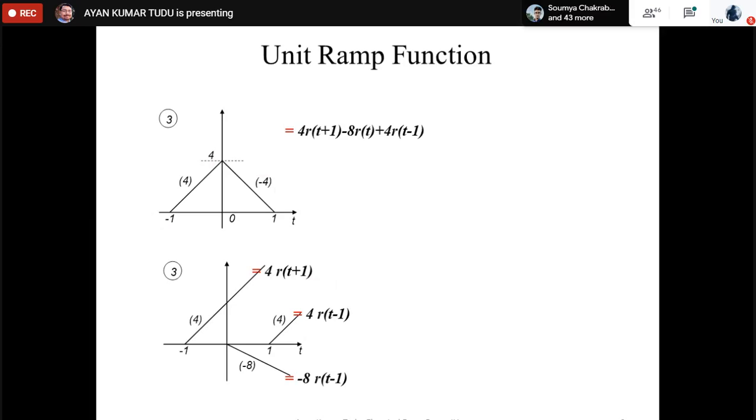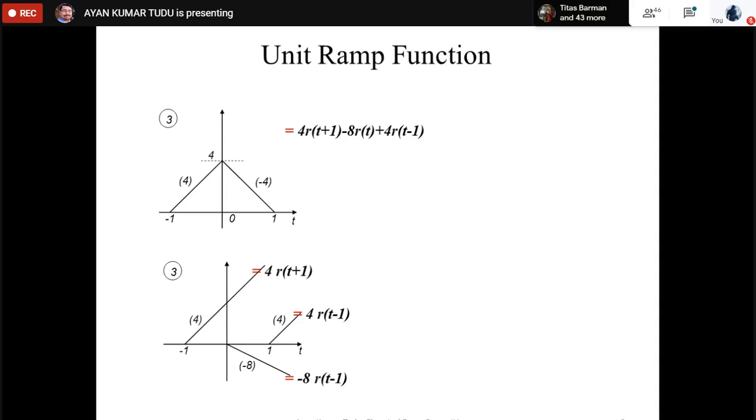Now, if we have seen properly, when we talk about these particular expressions, these are all causal signals. Why are they causal signals? Because for t greater than or equal to 0, we are taking them to be active, but for t less than 0, their value is 0. So these are all causal signals.